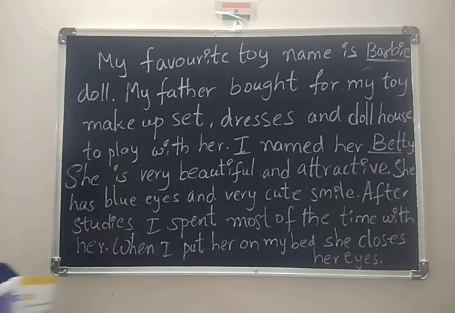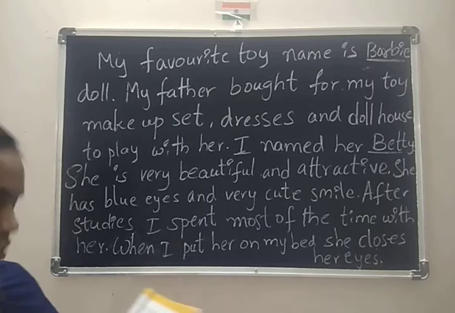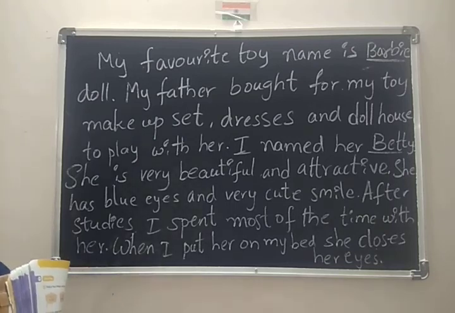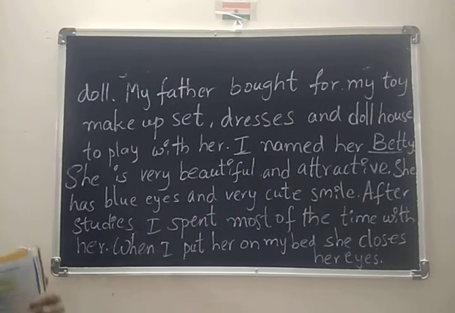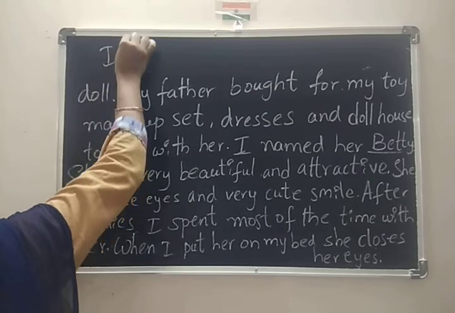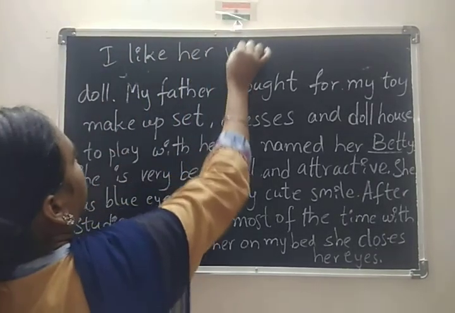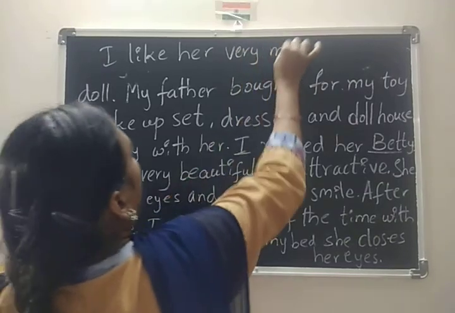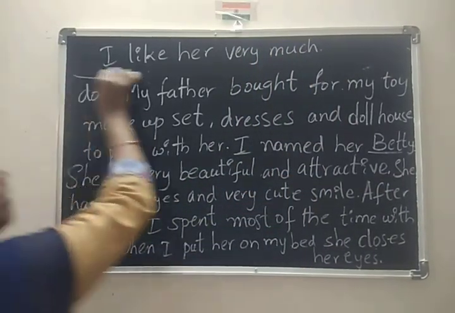You like your toy, no? So, I like her very much. You can conclude with this. I like her very much. That is the ending sentence.